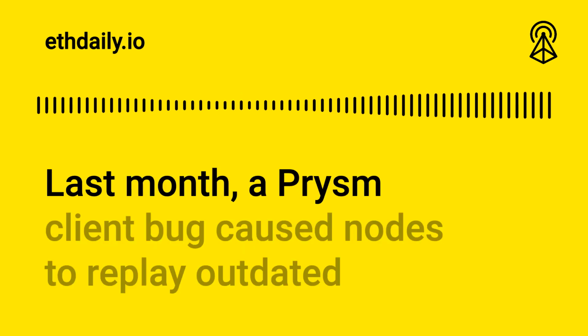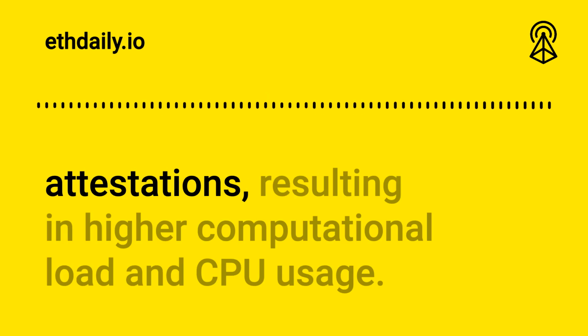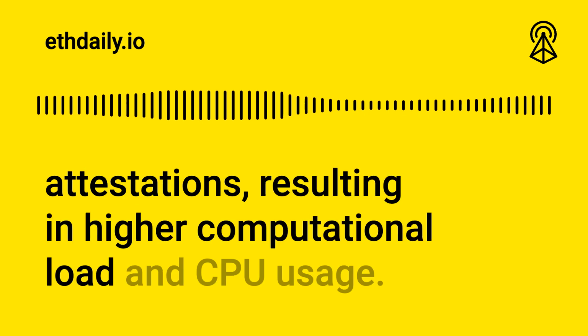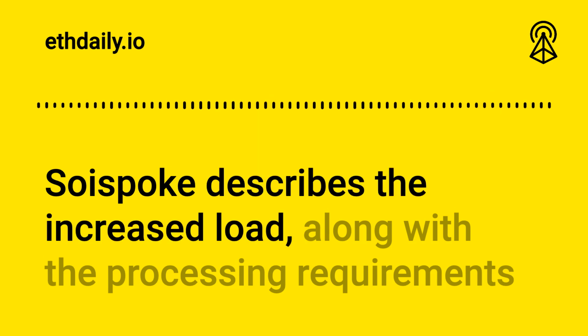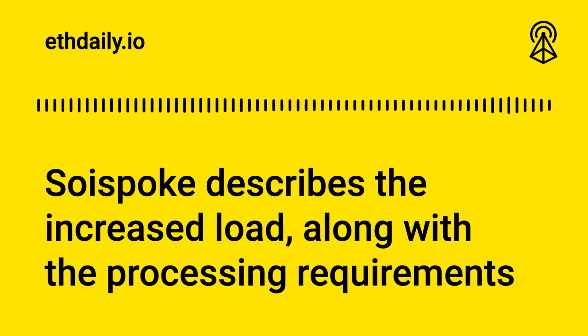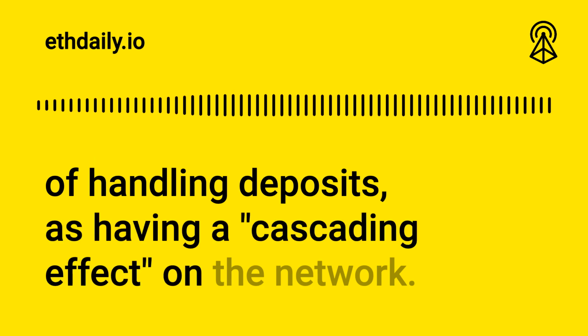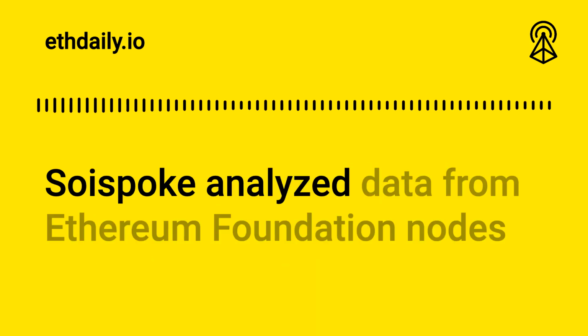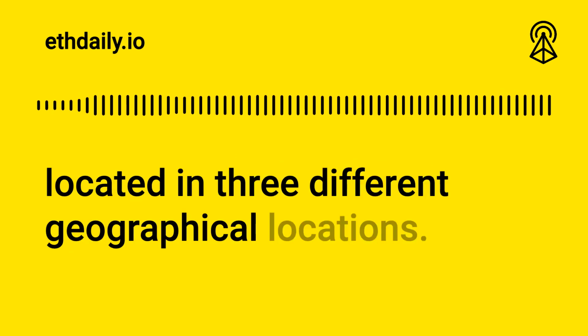Last month, a Prysm client bug caused nodes to replay outdated attestations, resulting in higher computational load and CPU usage. Soyspoke describes the increased load, along with the processing requirements of handling deposits, as having a cascading effect on the network. Soyspoke analyzed data from Ethereum Foundation nodes located in 3 different geographical locations.